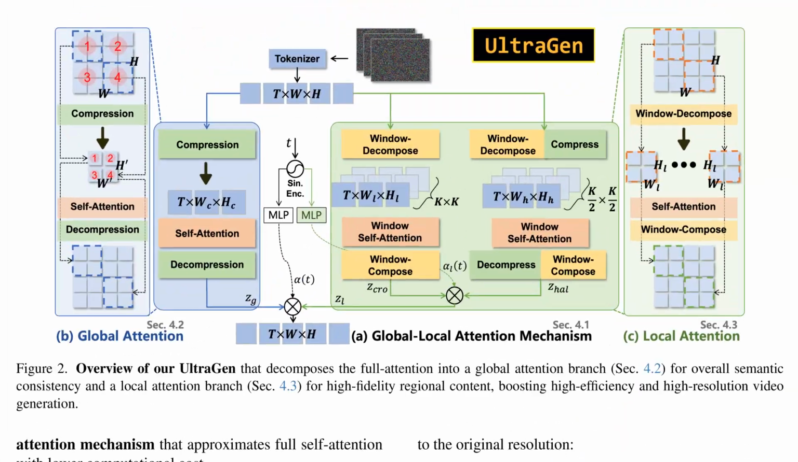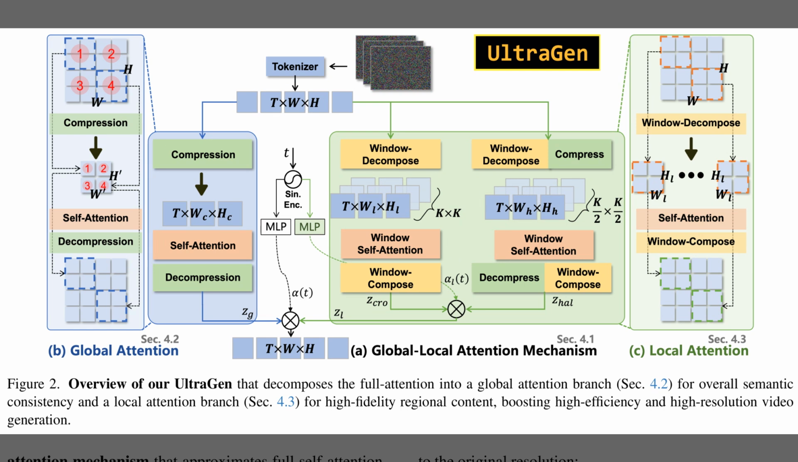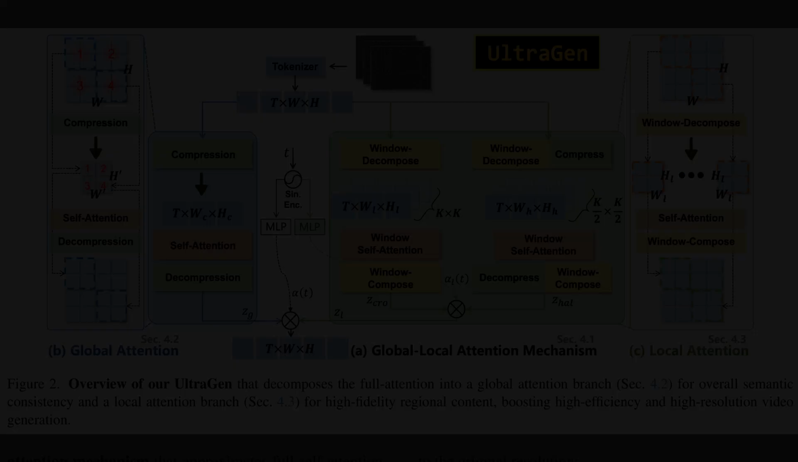So the previous figure compared outcomes. Figure 2 shows how the system achieves them. The middle panel illustrates the global local mechanism that fuses a compressed global path with a windowed local path using a time-aware weight alpha of t, so early steps favor structure and later steps sharpen details. The left panel compresses, attends, and decompresses to maintain long-range semantics. The right panel partitions frames into windows and shifted windows, which keeps compute near linear while preserving cross-window coherence.